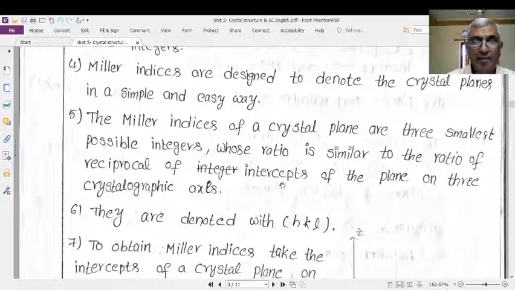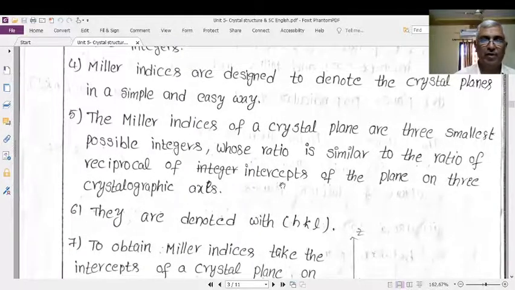When we are studying a particular plane of that crystal, it makes some intercepts on the x, y, z crystal axes. Take the intercept values. Take the reciprocals of these values. After getting the reciprocals, take their smallest possible ratio. That smallest possible ratio set is known as the Miller indices.